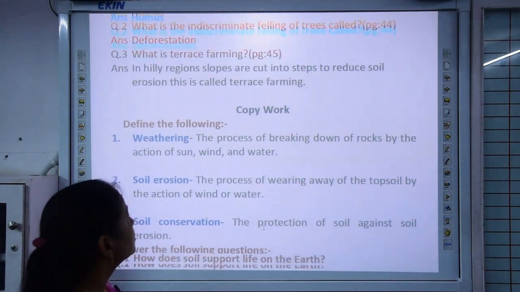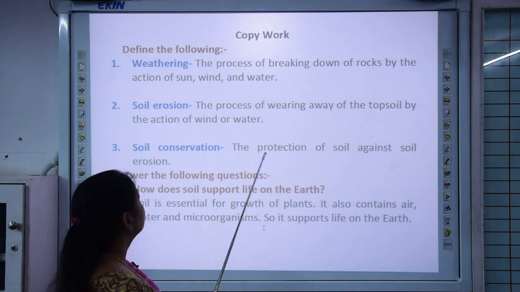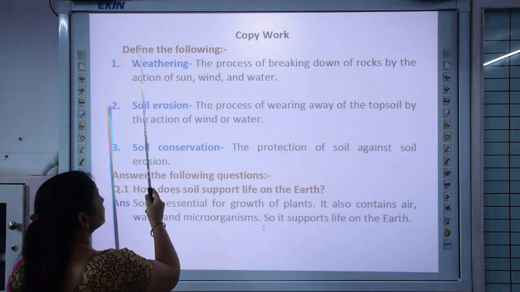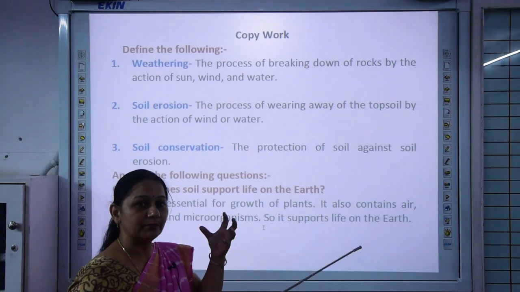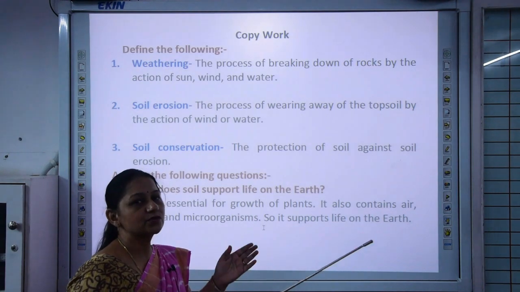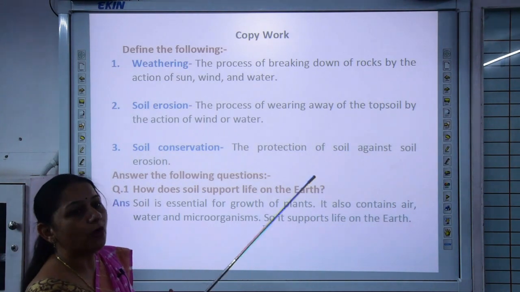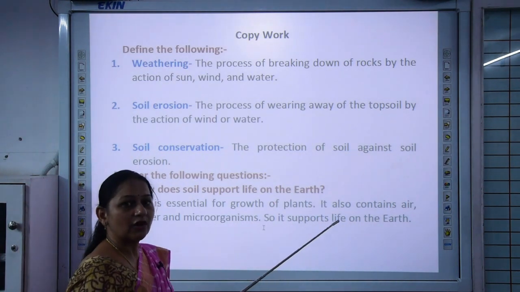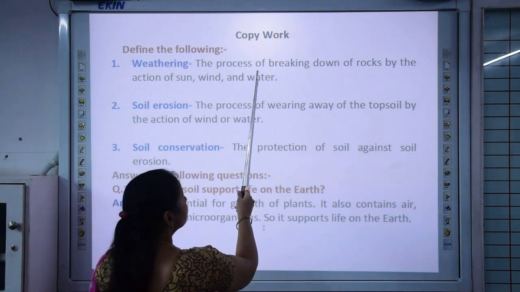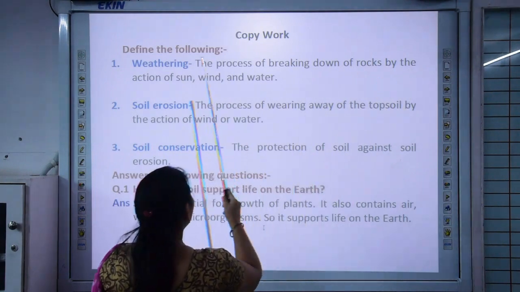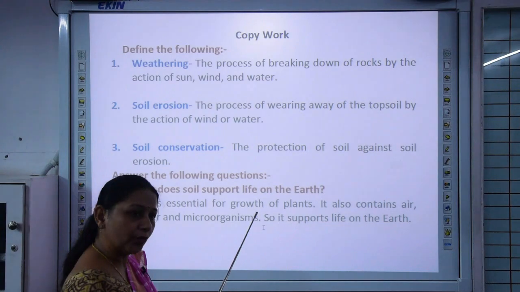Now let's move to copy work. First we are going to discuss the definitions. The first definition is weathering. And what is weathering? The breaking up of rocks. When bigger rock pieces break into smaller rock pieces and further into fine sand, then they form soil. This process of breaking down of rocks by the action of sun, wind and water is called weathering.